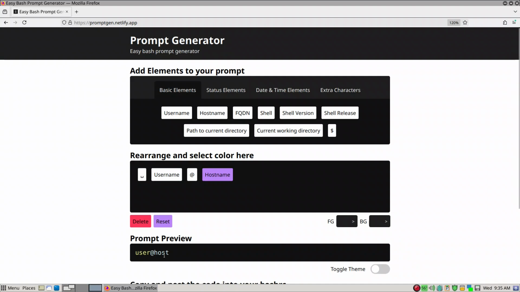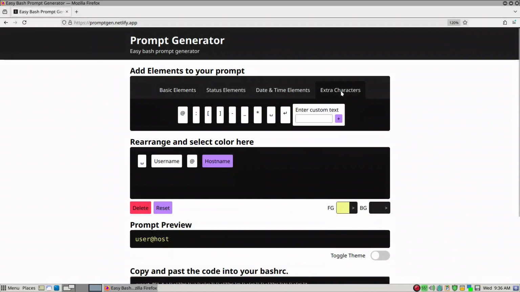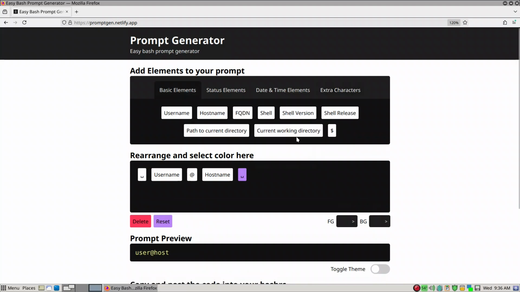Okay, so you get a host name, and we also want to change the @ color and host name color. We'll go to the @ here and change the color, and the host name here, and change it to the same color, which is fine. And then I want to give it an extra character here, and then put in a space.